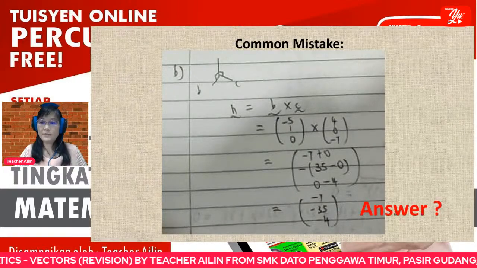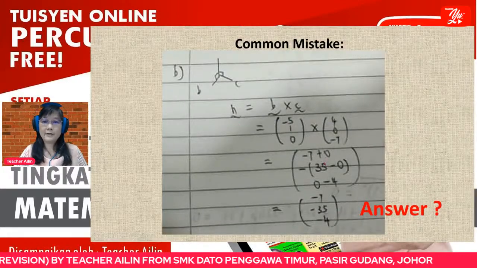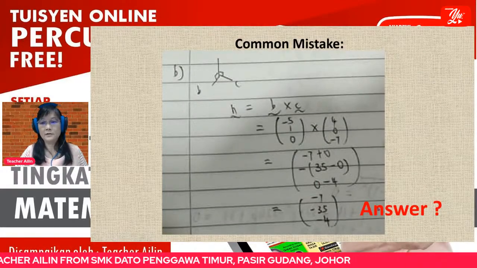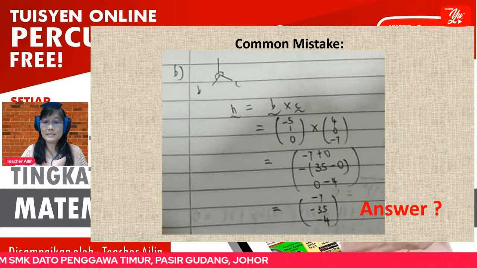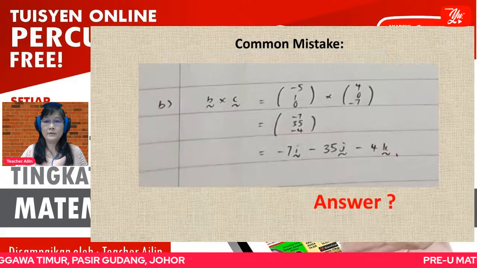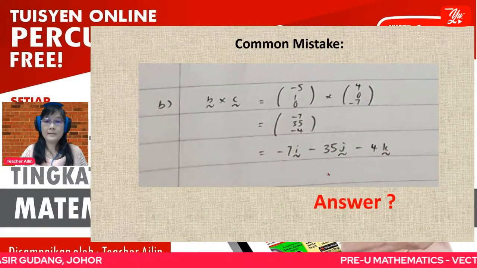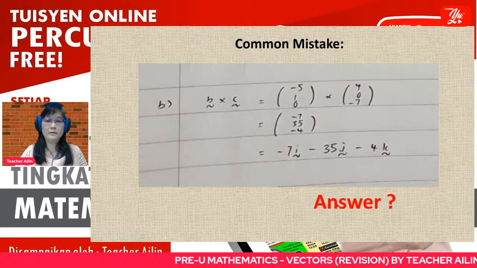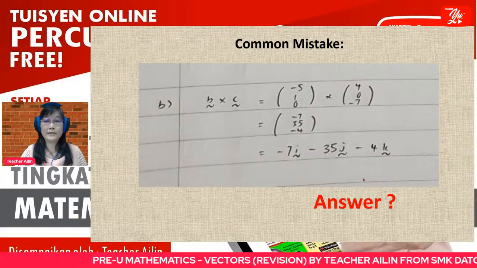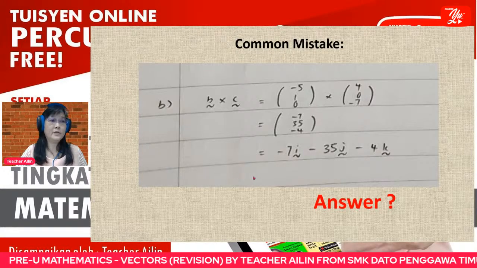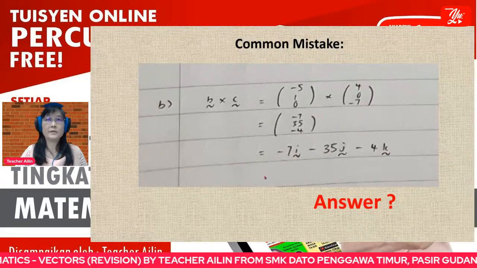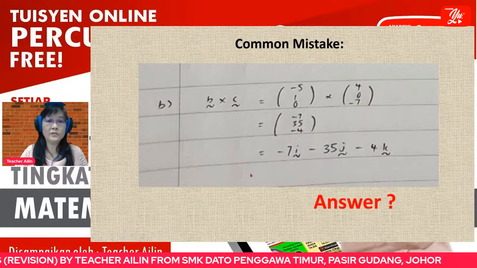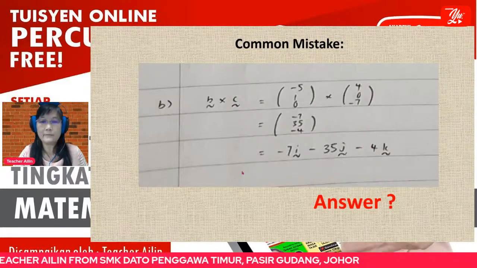You just calculate, then you stop here, finish. So remember, you must answer the question. If you do the calculation, then what's your answer? You didn't mention. So in your final statement, you have to write what is your answer, because the question asks for the vector which is perpendicular. So you write a short statement here.